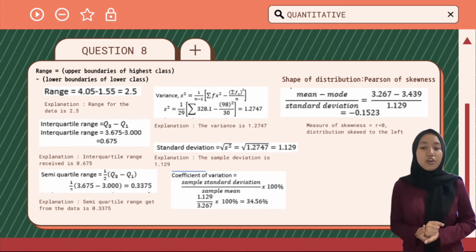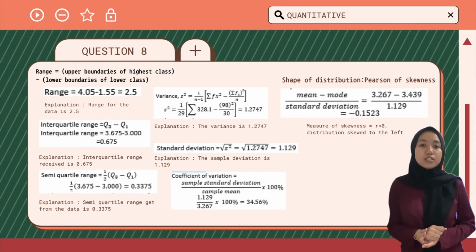And for measure of dispersion, the range for the data is 2.5, the interquartile range is 0.675, the semi-quartile range from the data is 0.3375, the variance is 1.2747, the standard deviation is 1.129, and the measure of skewness is less than 0, so the distribution is skewed to the left.